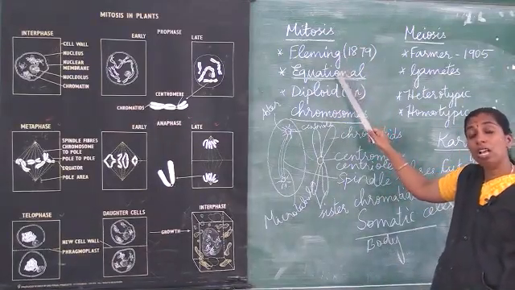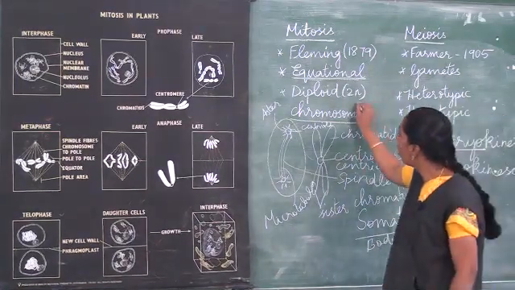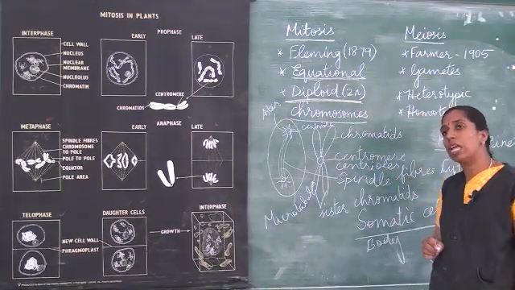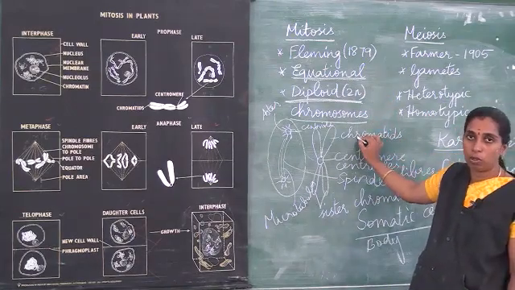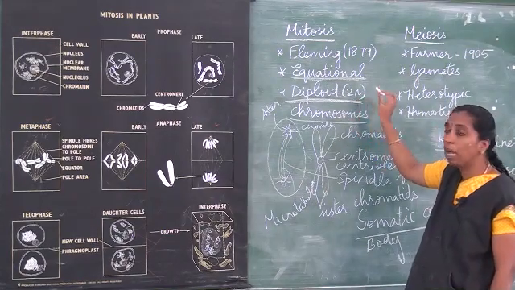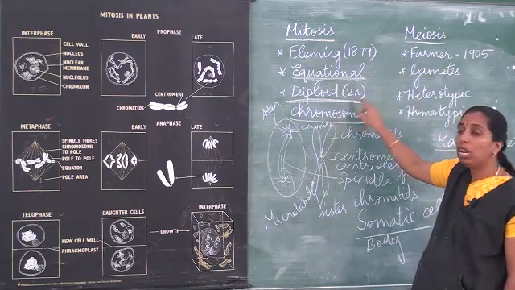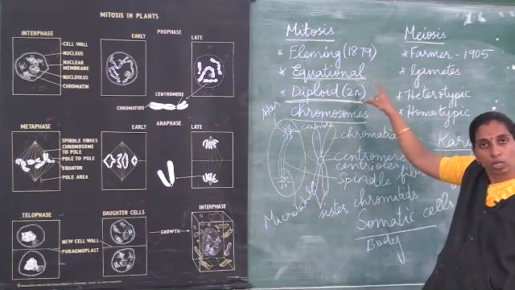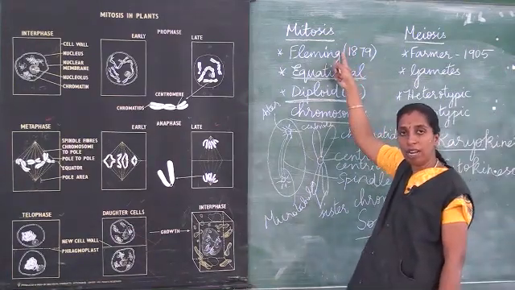Mitotic cell division will take place throughout the lifetime, and here the diploid number of chromosomes will be maintained. So we have to understand what is the diploid number of chromosomes and what is the haploid number of chromosomes. Diploid number of chromosomes means 2n, so a complete two sets of chromosomes will always be there. That is, the diploid number of chromosomes is always maintained. It is one of the significances of mitotic cell division.